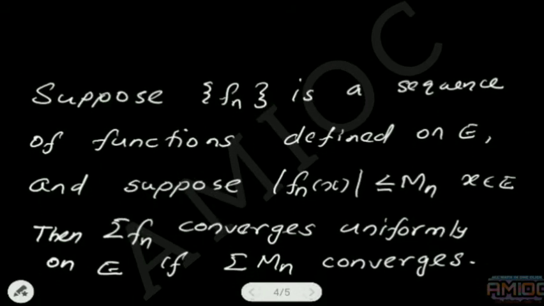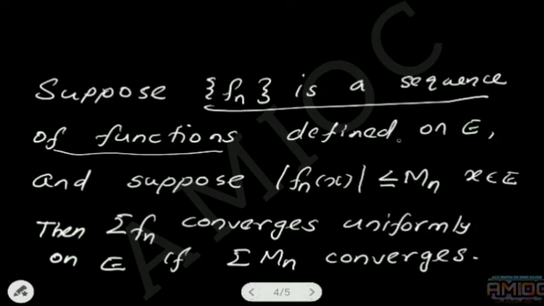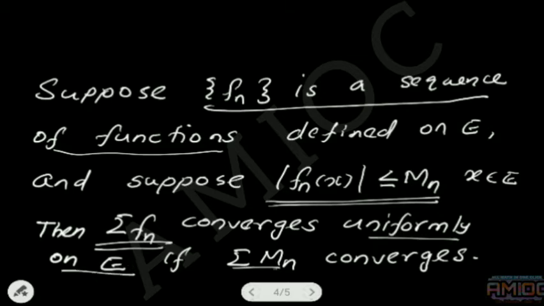The result says that if f_n is a sequence of functions defined on a set E satisfying the condition |f_n(x)| less than or equal to M_n for every x belongs to that set, then the series summation f_n converges uniformly on E if the series summation M_n converges.